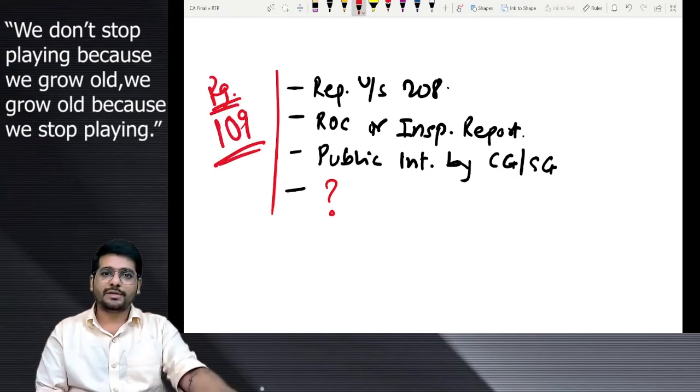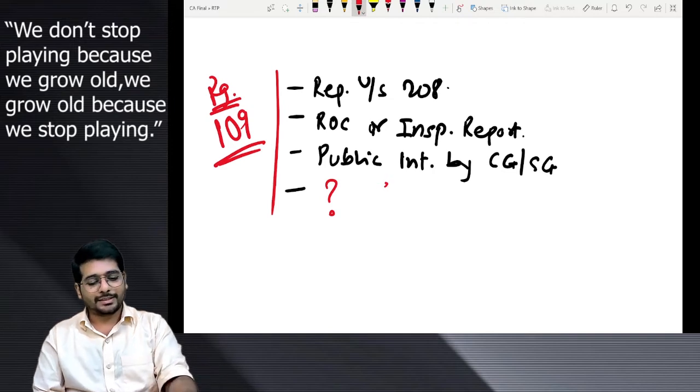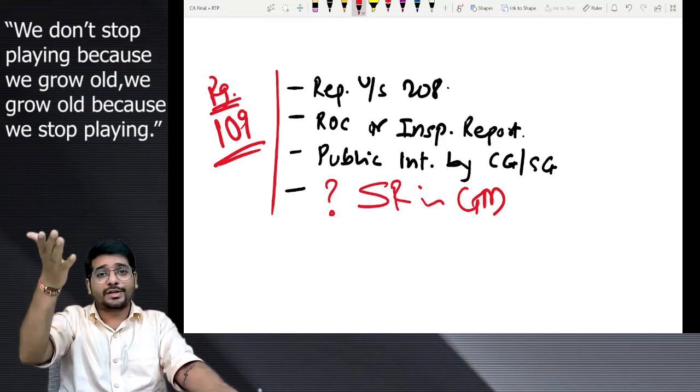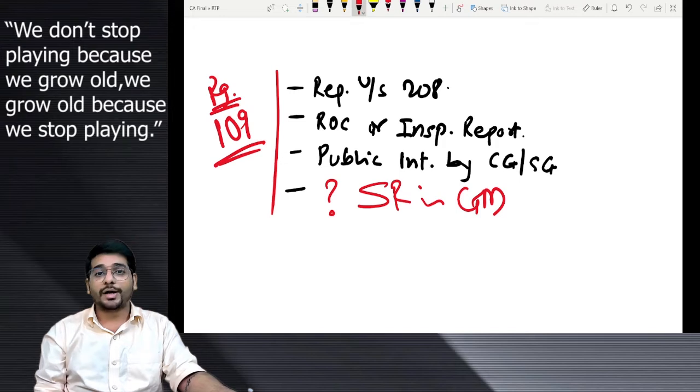All RTP questions are from the book only. Almost all. What is it? 109. Come on. Do you know it? Sir, SR in GM. On the basis of a special resolution passed by the shareholders in the general meeting also, investigation can be ordered by